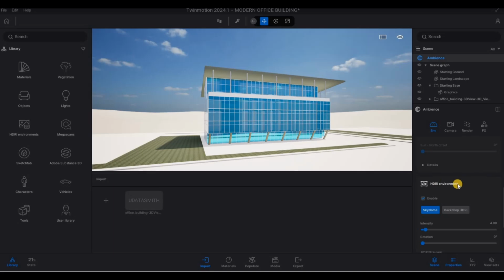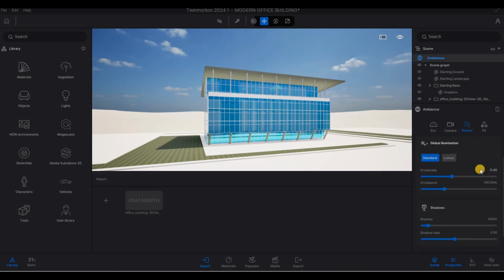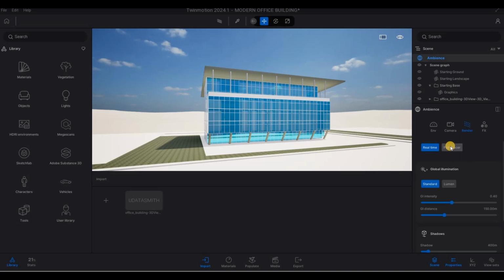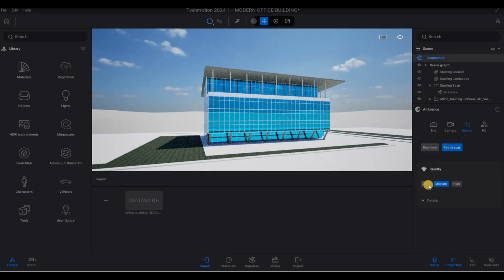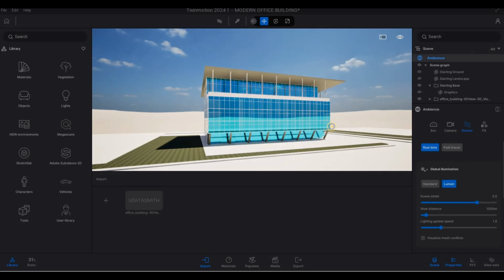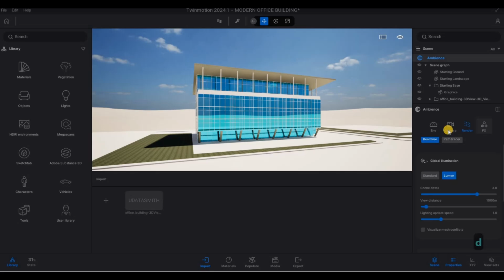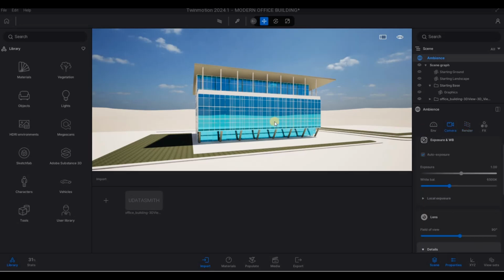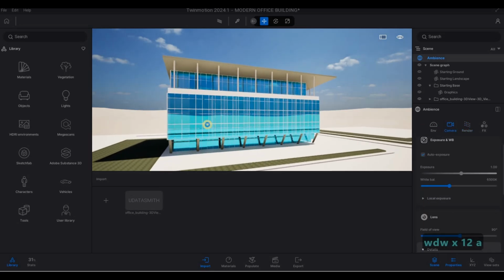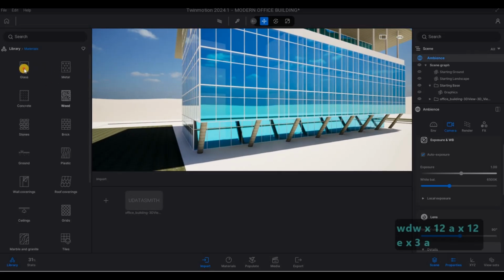And then let's set this one. We need path tracer, low for now, and then let's use Lumen. And then after that, let's use the materials now.